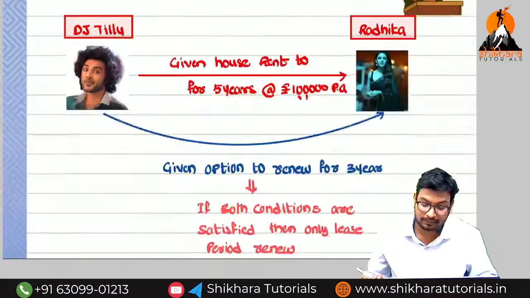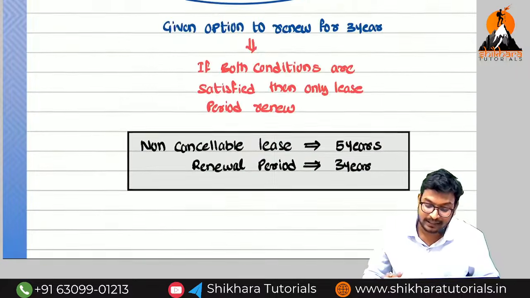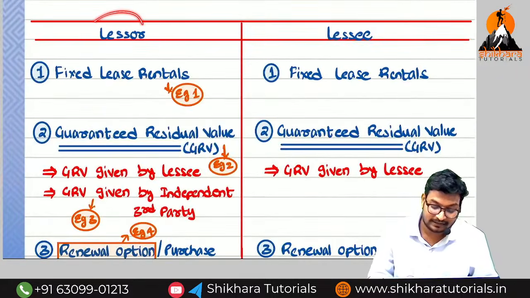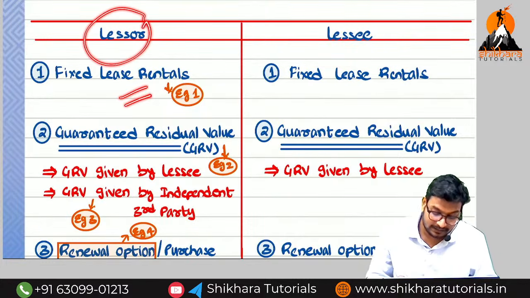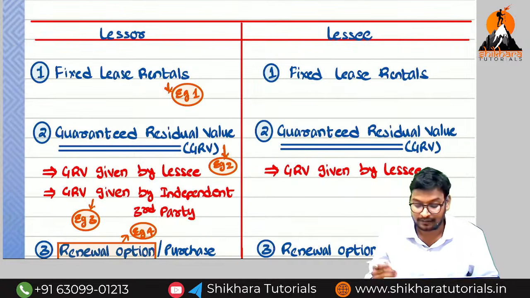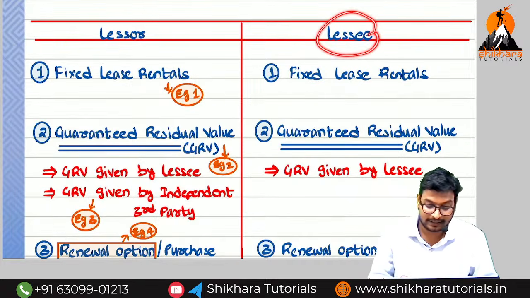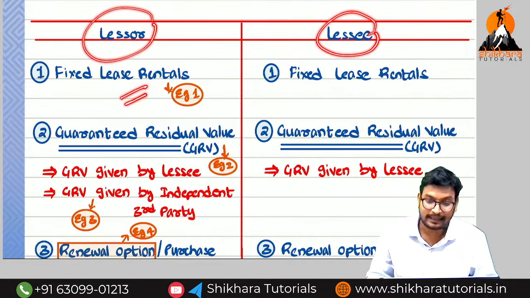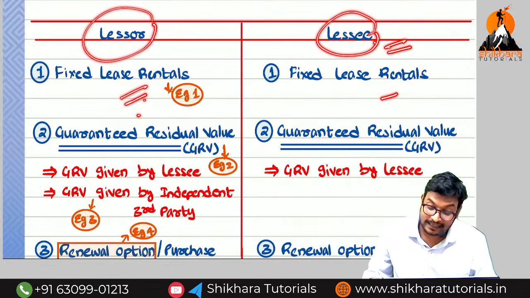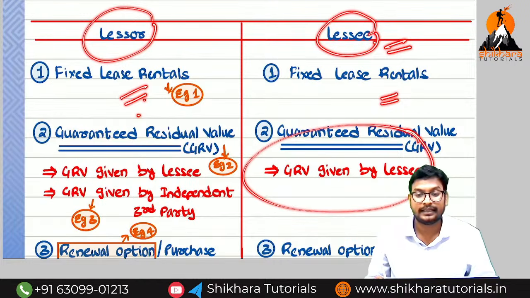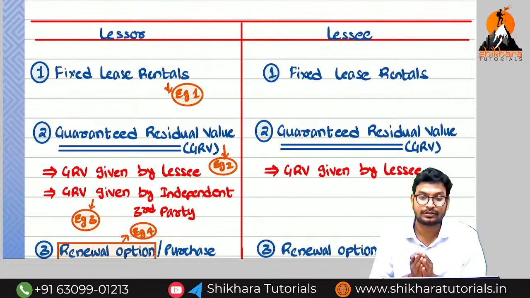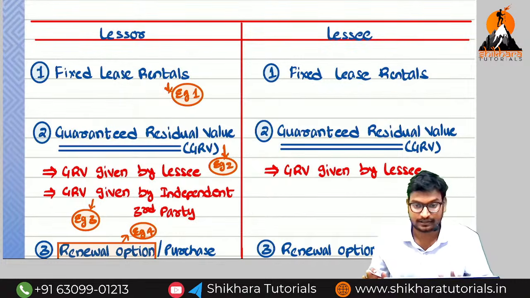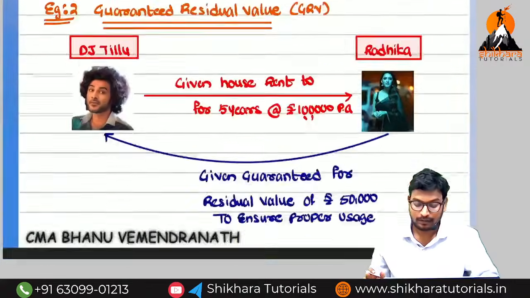Next, we discussed lease payments. What is the meaning of lease payments in the hands of lessor and in the hands of lessee? Simply, in the hands of the lessor: fixed lease rentals, guaranteed plus unguaranteed residual value. In the hands of the lessee: fixed lease rentals and the guarantee given by the lessee only will form part of lease rentals. This is the clarity you need to get in this section.